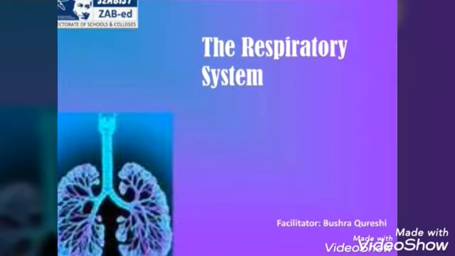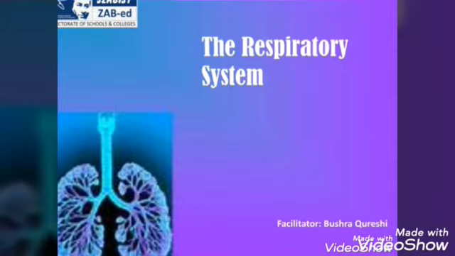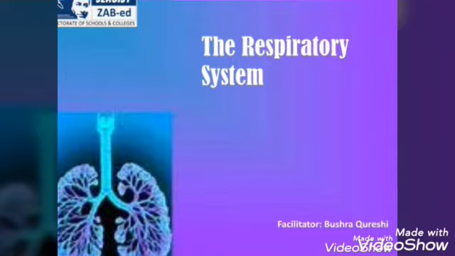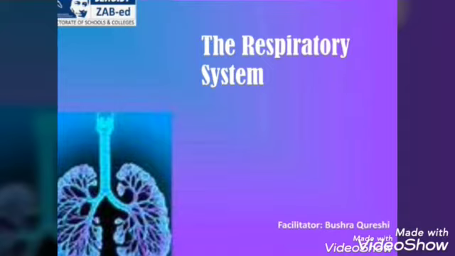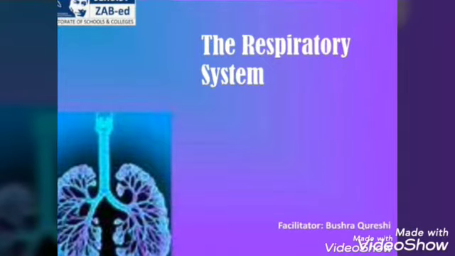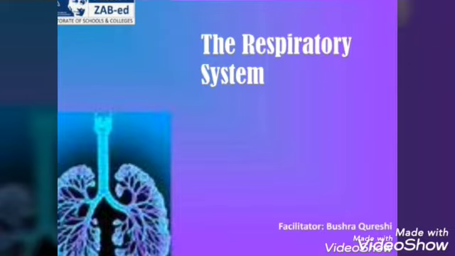Previously we have learned about the digestive system and today our topic is the respiratory system. This is another major system of our body. The respiratory system helps us to breathe. This system helps our body to absorb oxygen from the air so that our organs can work properly. It also cleans waste gases such as carbon dioxide from our blood.